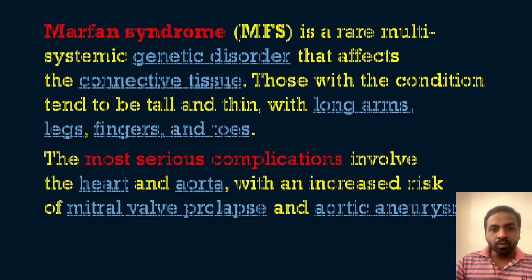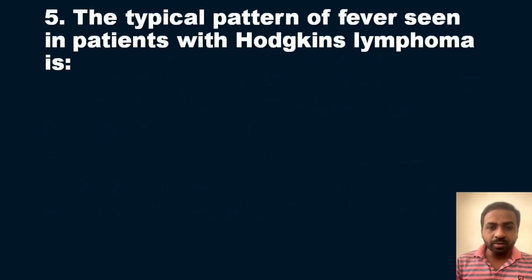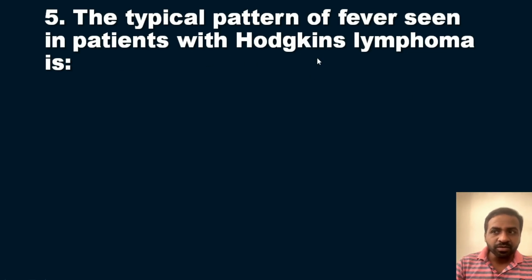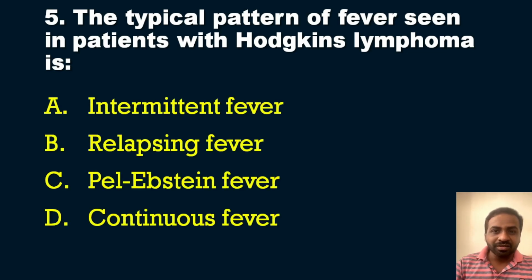So now we will move on to the next question in our series, that is the fifth question. The question is, the typical pattern of fever seen in patients with Hodgkin's lymphoma is. So the question is very clear. There is a particular name for that fever, and your options are: the first option is intermittent fever, the second option relapsing fever, third option Pel-Ebstein fever, and the final option continuous fever. So what is the typical pattern of fever that can be seen in patients with Hodgkin's lymphoma? So what is the answer?